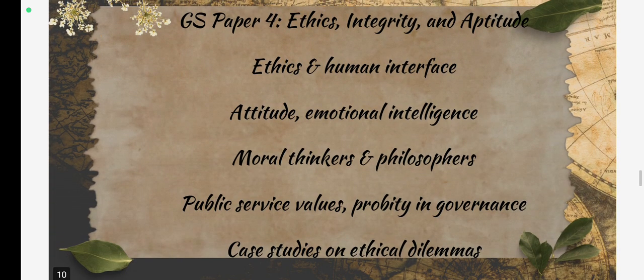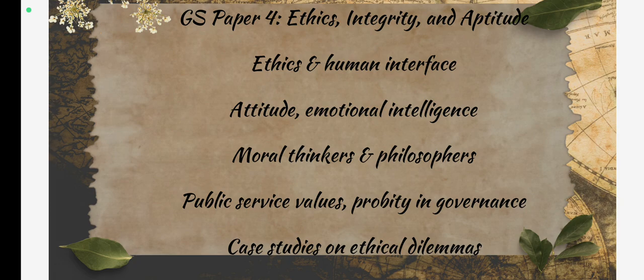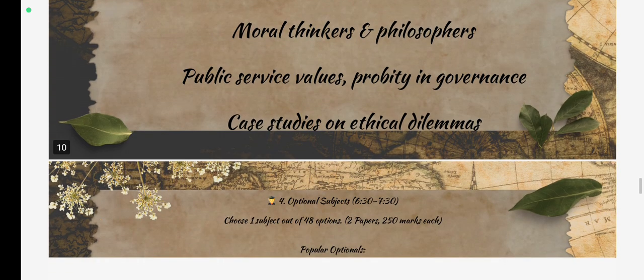Now let's come to GS paper 4. It consists of ethics, integrity, and aptitude. So ethics and human interface will come in this syllabus. And also aptitude, emotional intelligence, moral thinkers and philosophers, public service values, probity in governance, and case studies on ethical dilemmas will comprise the GS paper 4 syllabus.